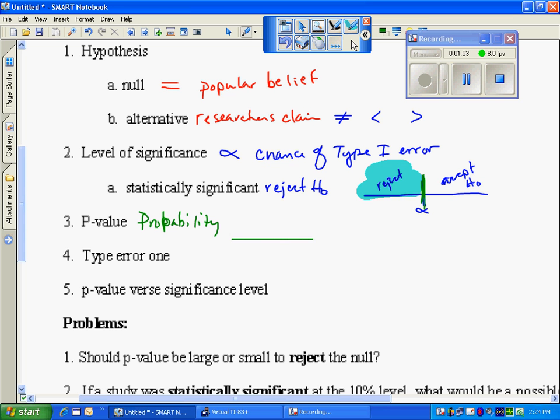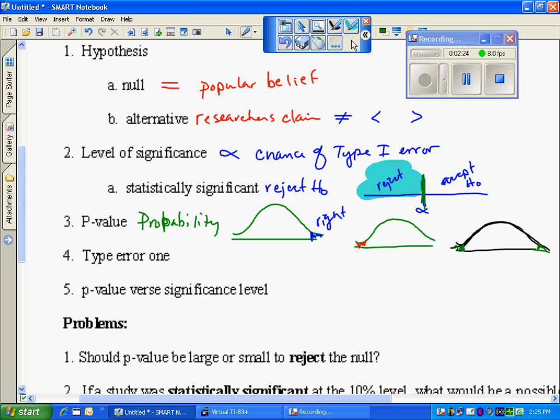So the p-value can be located in a couple of places. The p-value might mean I landed on this tail, and if so, this is on the right. The p-value might be that I landed on the left, which would be in this lower tail, or the p-value might be that I landed on either side because I wasn't sure what side to land on, so maybe I had a choice of landing in one of these two tails.